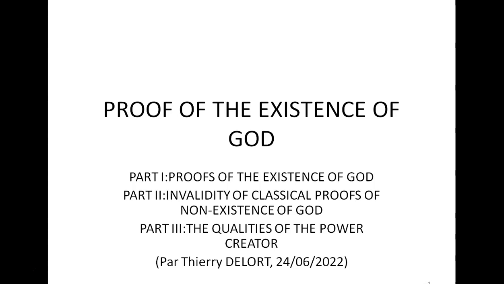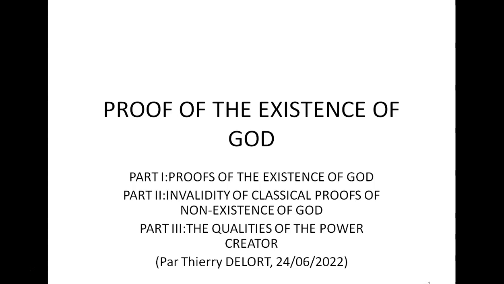Those previously cited proofs of the existence of God can be understood by anybody owning basic scientific culture, for instance a 17-year-old high school student, and after also, of course. It will be the same for other proofs of the invalidity of proofs of non-existence of God, part 2, and also of some qualities of the creator of the universe, part 3.